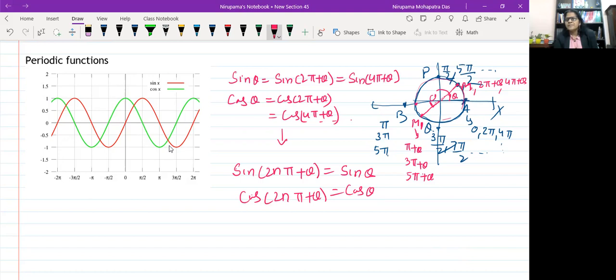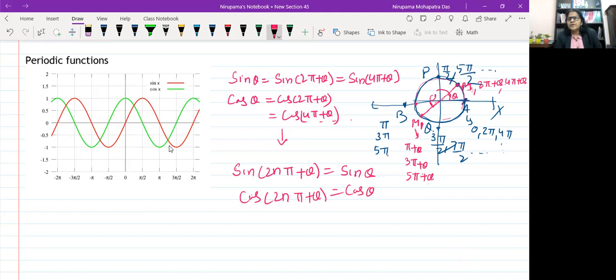They are on the same straight line. It means the difference is 180 degrees, pi radians. So whenever you are at point M, it is theta, 2 pi plus theta, 4 pi plus theta, and so on. But whenever you are at M1, it is pi plus theta, 3 pi plus theta.